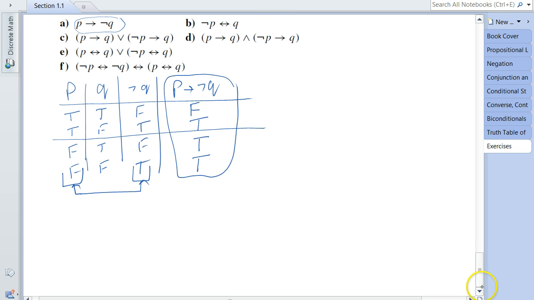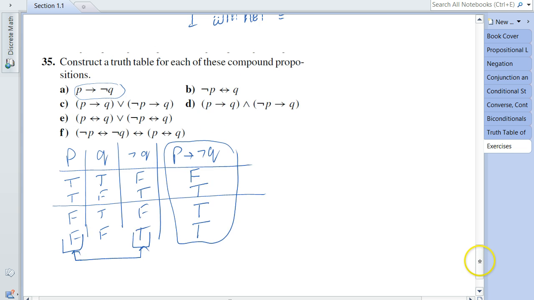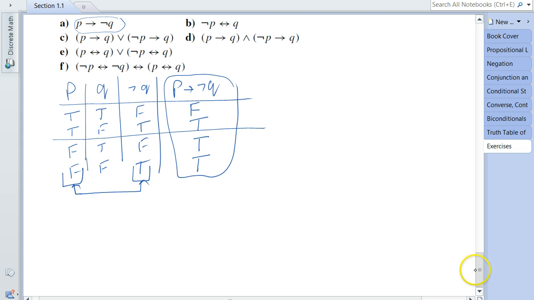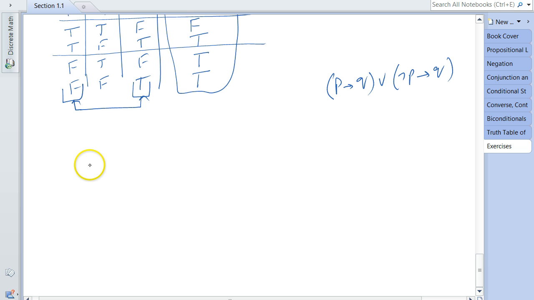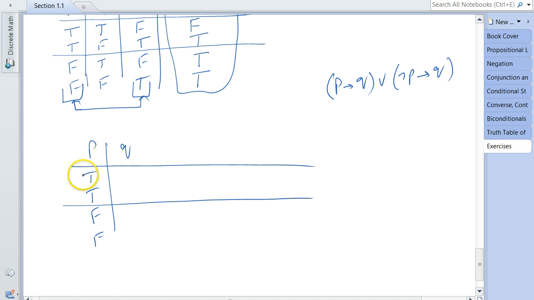Now let me do another one. Instead of doing B, let me do C. In C, as you can see, let me rewrite it over here: P implies Q, or not P implies Q. Let me build the truth table for that. I'm going to start with a column for P with true, true, false, false, and Q: true, false, true, false.